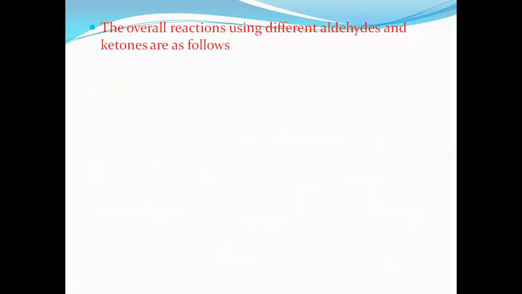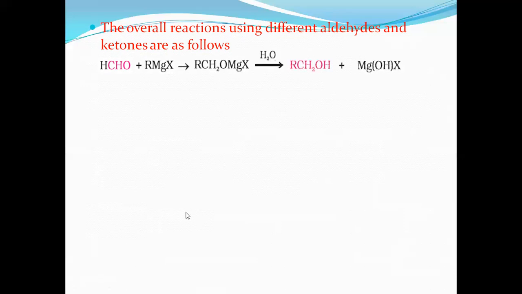The overall reactions using different aldehydes and ketones are as follows. When formaldehyde is used, it is a very, very important reaction for your higher level exams. When formaldehyde reacts with the Grignard reagent, the R combines with the formaldehyde to give RCH2O, which results in primary alcohol.